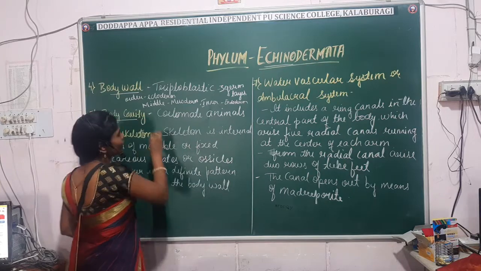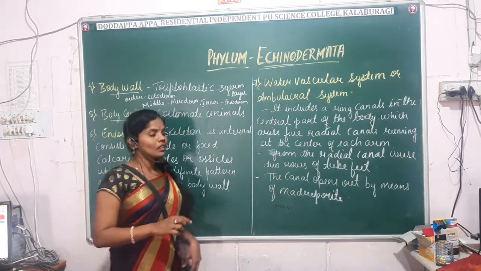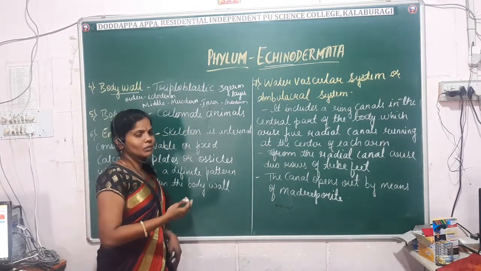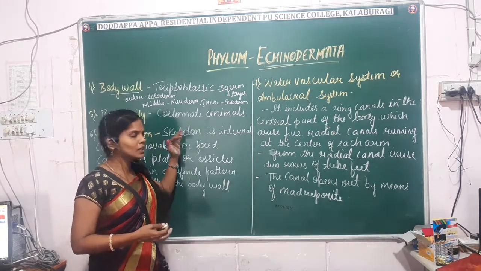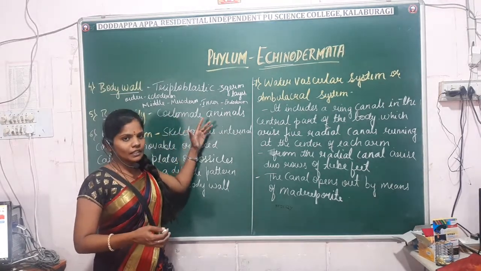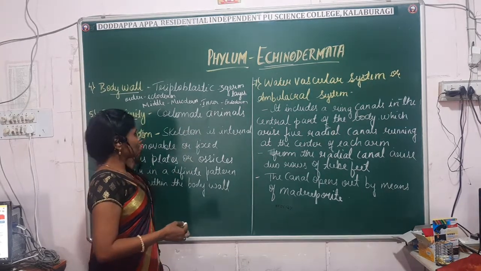Next comes the body cavity. They are coelomate animals. Coelomate means, as you already know, that the coelom is present between the body wall and the alimentary canal. Next comes the endoskeleton.